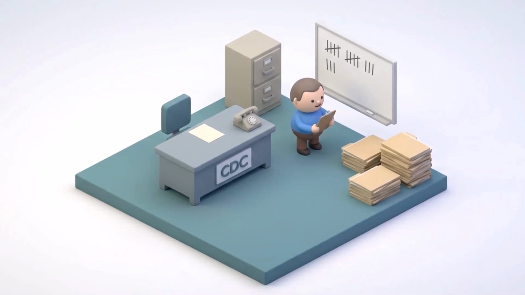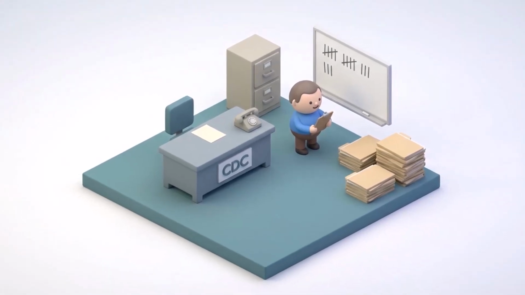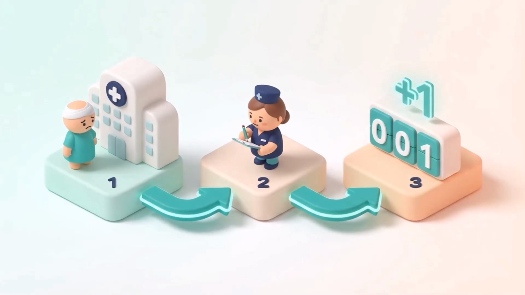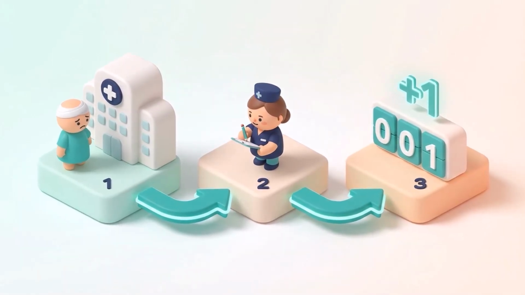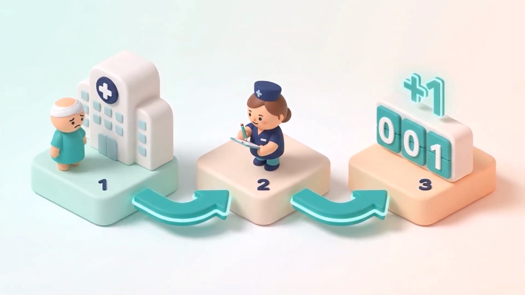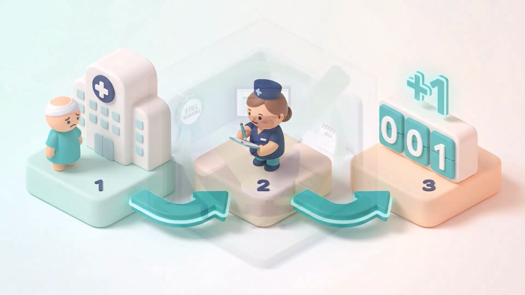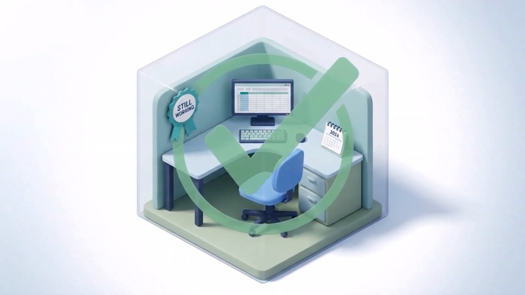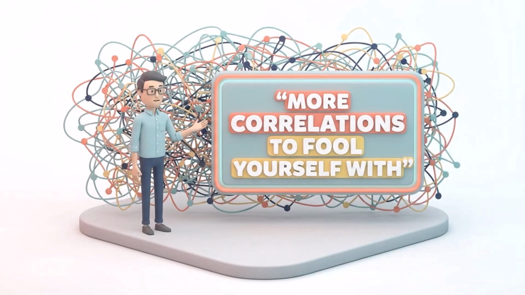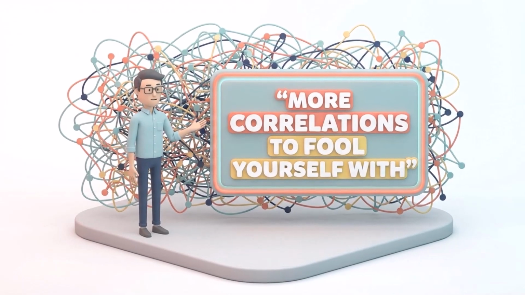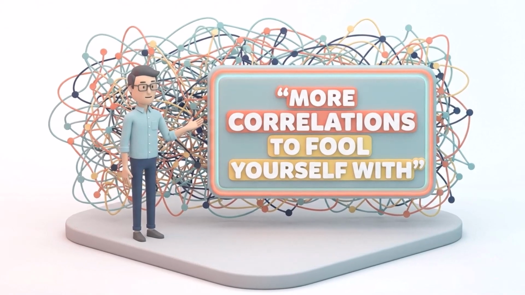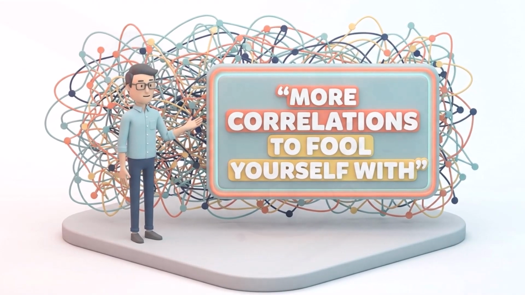Meanwhile, the CDC is over here doing the most boring thing imaginable: just counting. People show up sick at hospitals, they write it down, that's it. No fancy correlations, just direct measurement. And guess what? That method still works today. Silver's conclusion was brutal. Big data doesn't make correlation equal causation. It just gives you more correlations to fool yourself with.